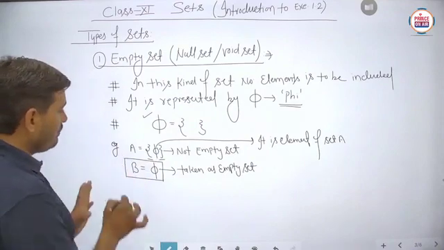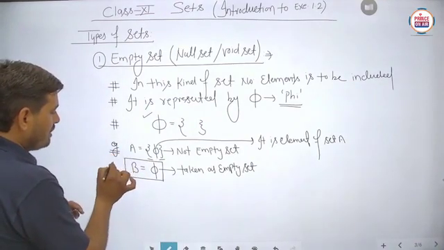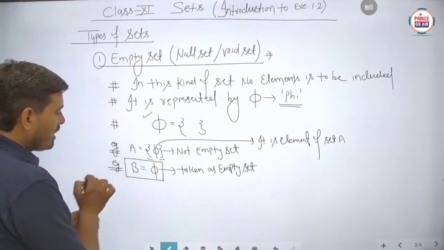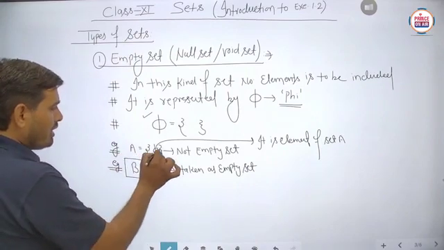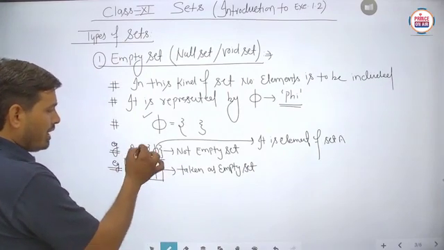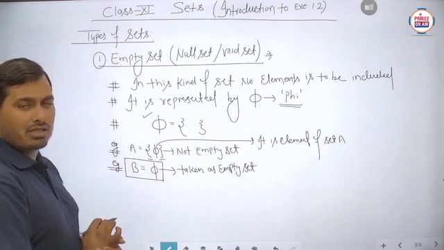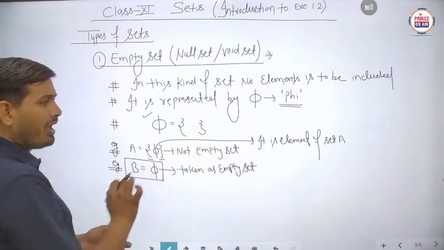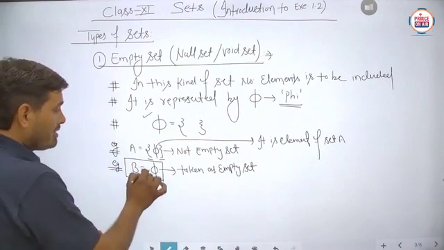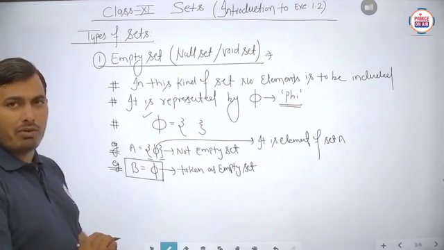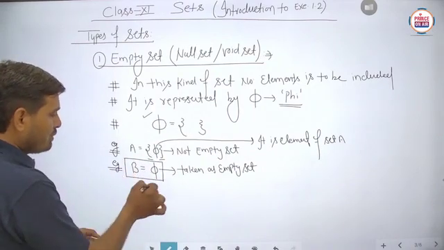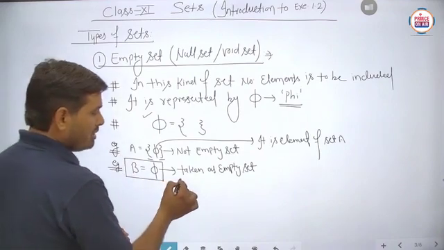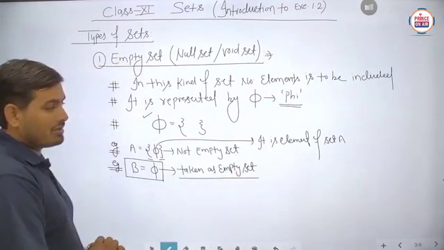And here we can see this example, students. In both the examples, you can understand that this particular A, written like this, is not taken as the empty set, because this particular thing is considered as an element of set A, so the number of elements of set A will be 1. But in this case, B equals 5, so you can say that this is taken as the empty set.